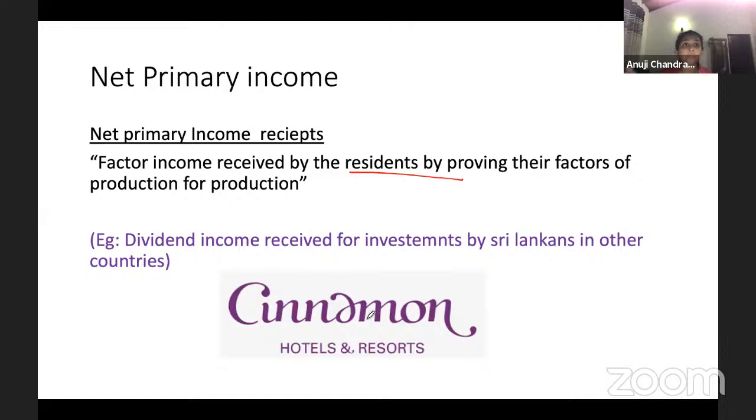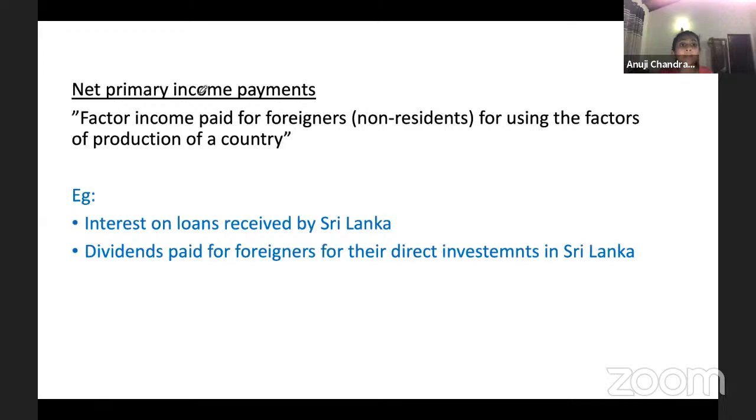Whatever they earn in those countries, you have to take a portion. The dividend income for these investments, you have to take it. Not the entire income, of course, just the dividend portion that comes to Sri Lanka, you have to include it. Then the net primary income payments: you have to take the factor income that is paid to foreigners. What are the amounts that we pay foreigners for using the factors of production of a particular country?